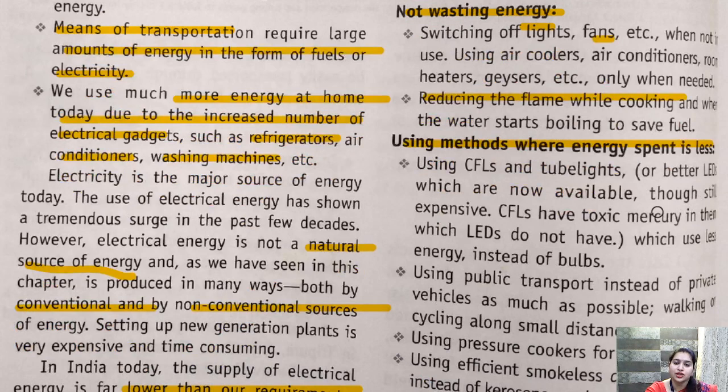Like rather than using bulbs, because a bulb consumes a lot of energy, we can switch to CFLs and tube lights, or even we can switch to LEDs. Okay, why? Because CFLs have toxic mercury in them, which LEDs do not have. We can switch to LEDs and CFLs and tube lights rather than bulbs.